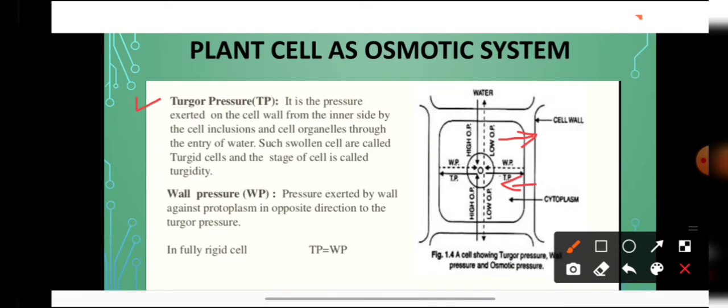Students, the value of turgor pressure is always equal to wall pressure, but they are opposite in sign. For example, if the value of turgor pressure is 5 atmosphere, then the value of wall pressure is -5 atmosphere. So in case of a fully rigid cell, the turgor pressure is always equal to the wall pressure.